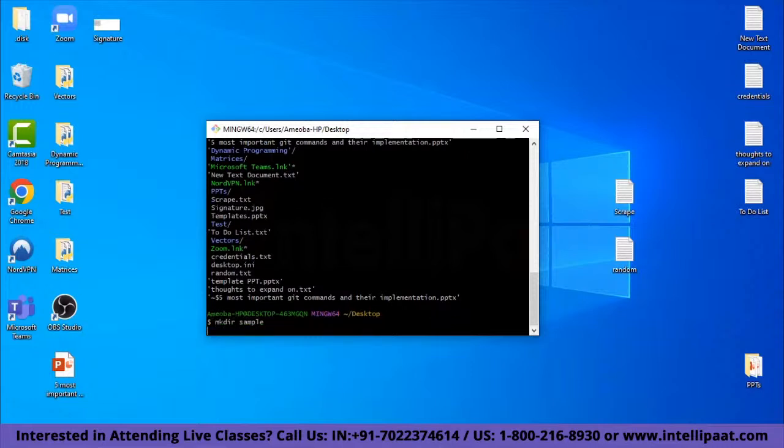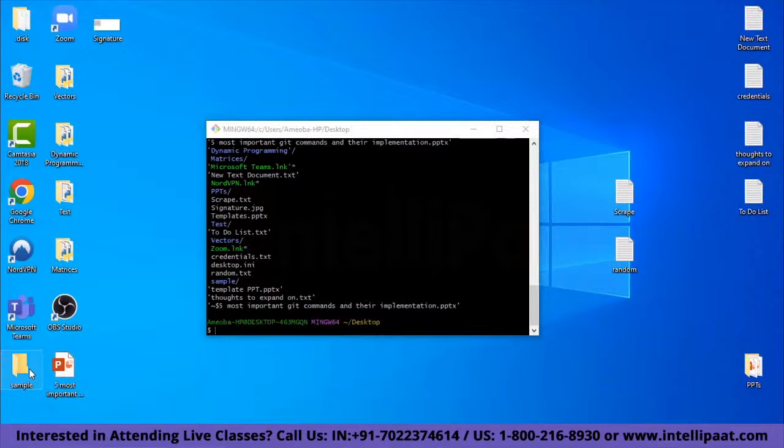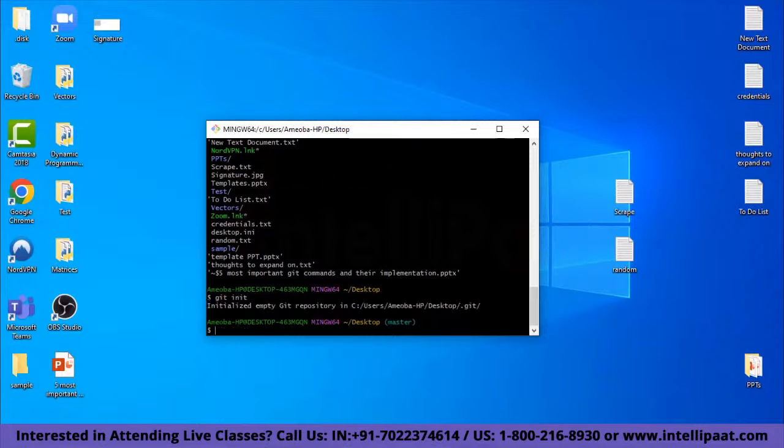mkdir sample. Here's the sample folder that is created right here, and you can take a look at it in the terminal as well. And now I will use a git init command on it. So this command was successful, and the message given is initialized empty Git repository in this particular path, that is inside the sample directory. Alright, now we will be creating a text file inside this. So the command to do that is touch